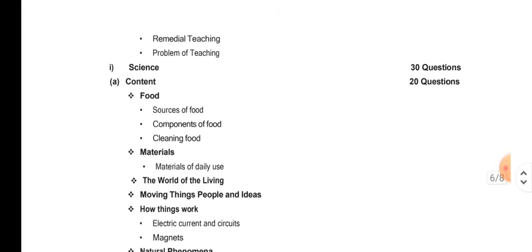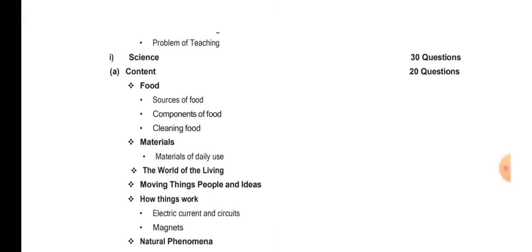Now let us go to science. These topics are coming from class 6, so when you pick up the textbook of class 6 you will know. 30 marks will be there. 20 questions will come from the content of science and 10 will come from pedagogical issues again.